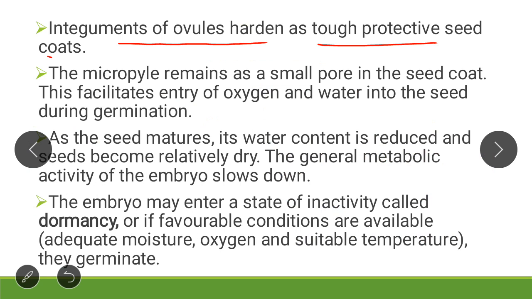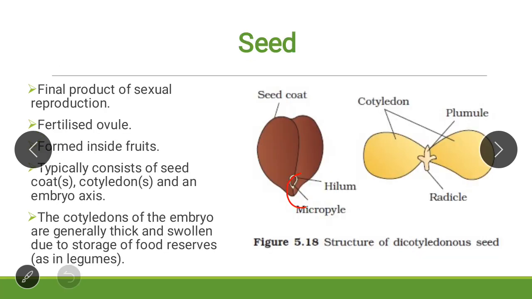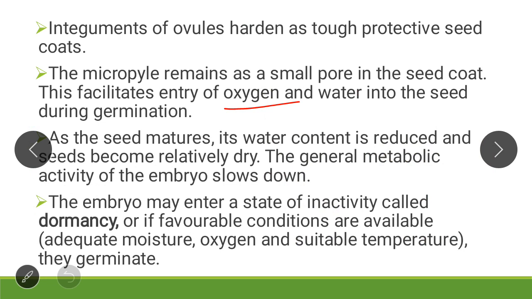These integuments later on form the tough protective seed coats. The micropyle remains as a small pore. See here, this is the micropyle. It is a small pore through which air, oxygen and water enter into the seed during germination.